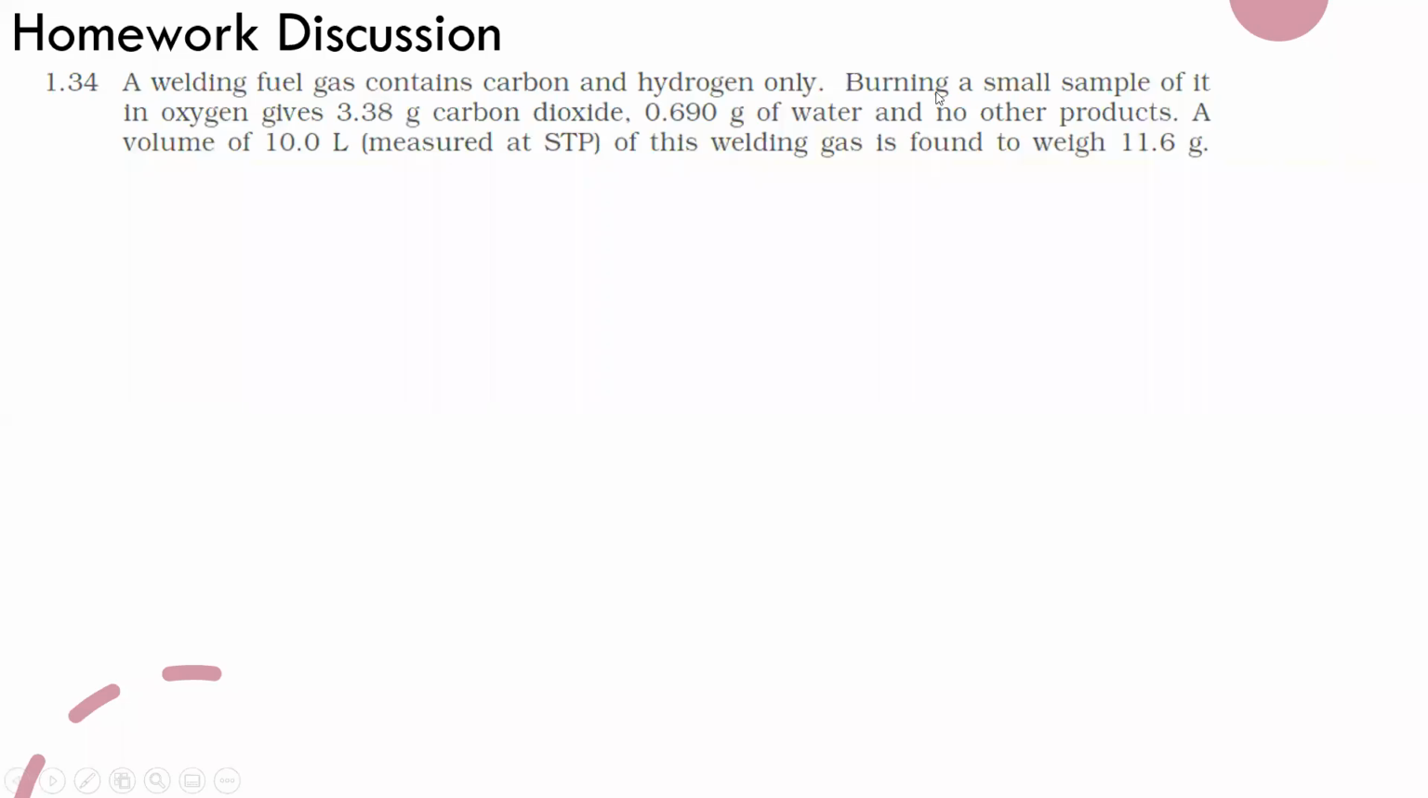So welcome guys. Let us discuss question number 34 from the NCERT. It says there's a welding gas that contains only carbon and hydrogen, so it's a hydrocarbon. A small sample of this gas is burnt in excess oxygen and it gives us 3.38 grams of carbon dioxide and 0.690 grams of water and no other products.